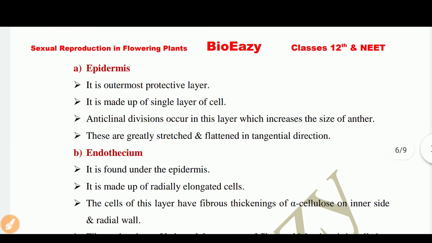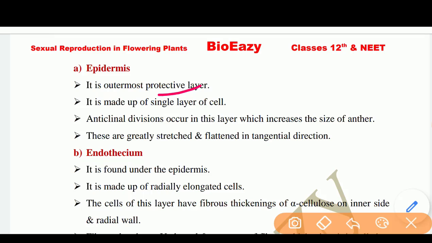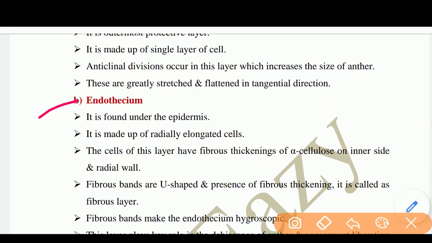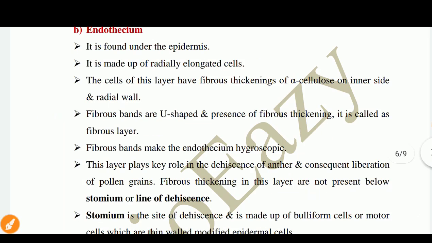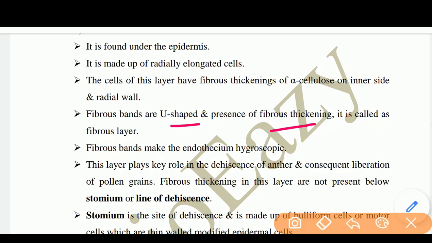Next is the epidermis. It is the outermost protective layer, made up of a single layer of cells. Anticlinal divisions occur in this layer which increase the size of the anther. These cells are greatly stretched and flattened in tangential direction. Next is the endothecium. It is found under the epidermis. It is made up of radially elongated cells. The cells of this layer have fibrous thickening of alpha cellulose on the inner side of the radial wall. The fibrous bands are U-shaped, and due to the presence of fibrous thickening, it is called the fibrous layer.